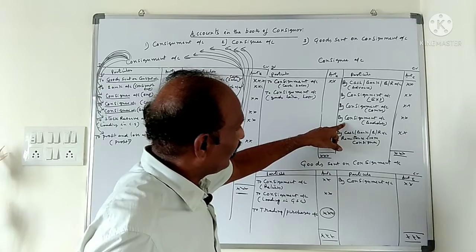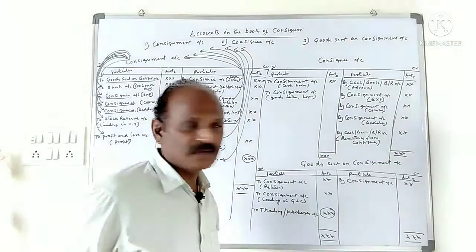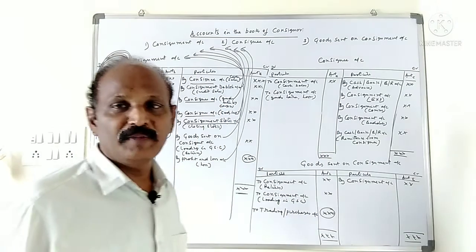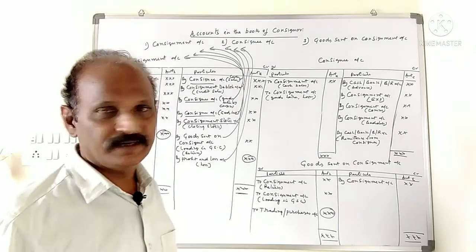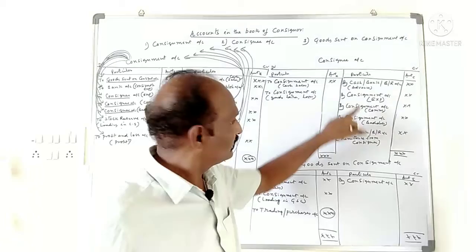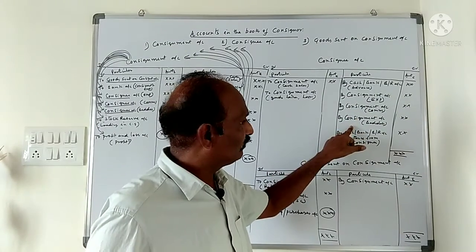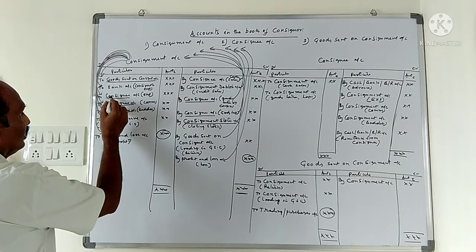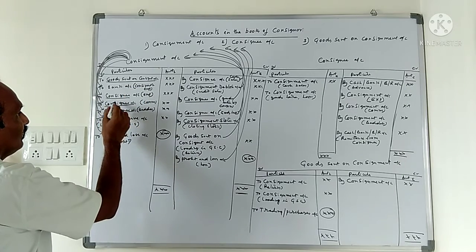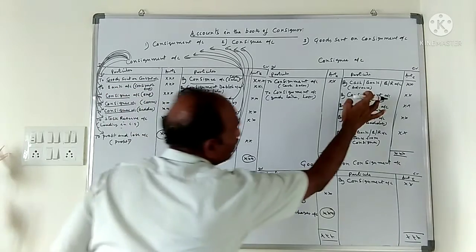Cash, bank, bills receivable is shown in the credit side of the consignee account. Expenses, commission, bad debts. What is the entry for expenses, commission, bad debts? Consignment account debit to consignee account. In the consignee account, all are shown in the credit side: by consignment expenses, by consignment commission, by consignment bad debts. Follow the consignment account: three items are shown in the debit side.